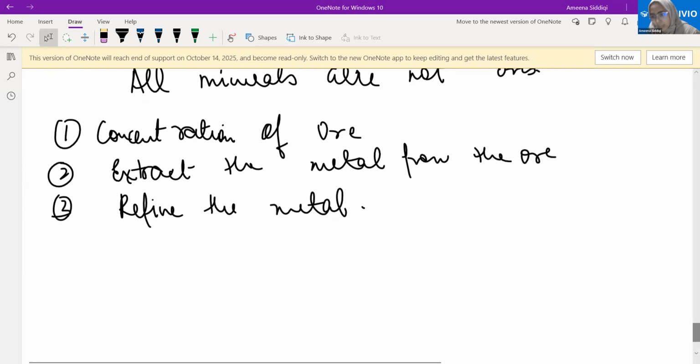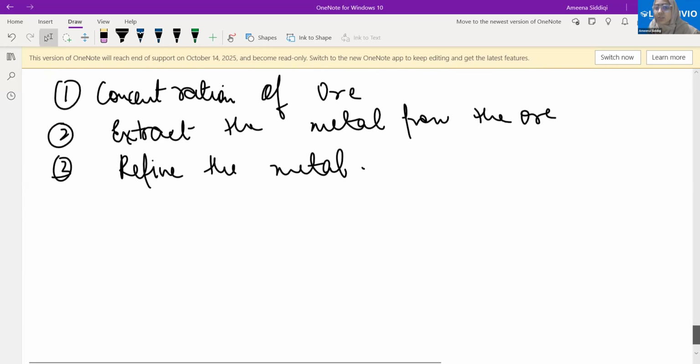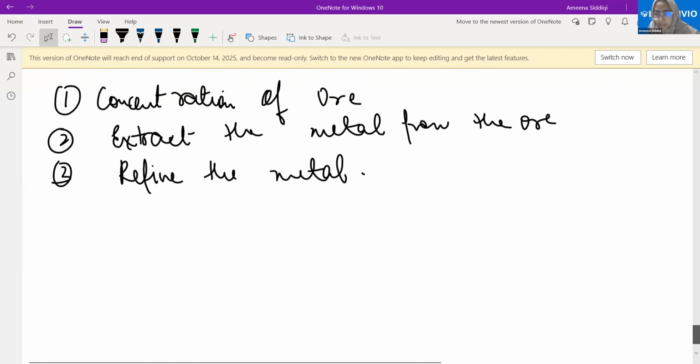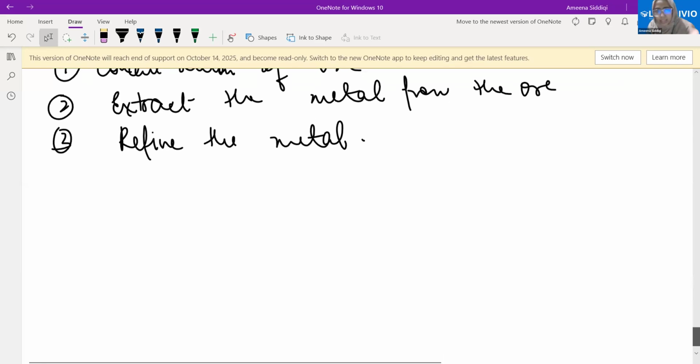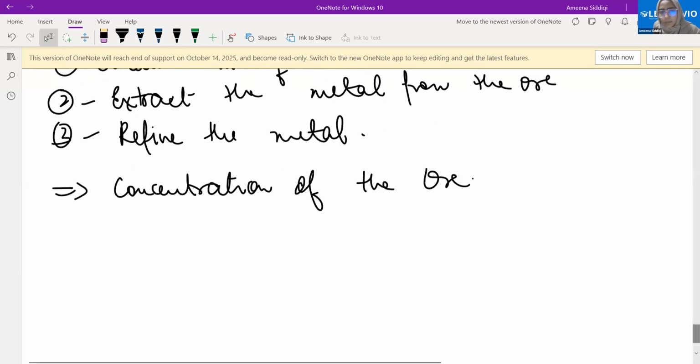Now, in our syllabus, we have the main step, that is the second step, the extraction of metal. But in our syllabus, the second and the third step are there mainly. The first step, the concentration of the ore, is not talked about much. So let's quickly see that, the concentration of the ore.